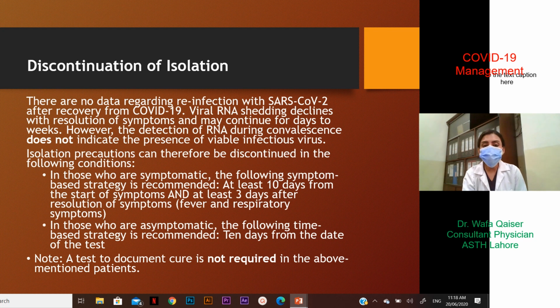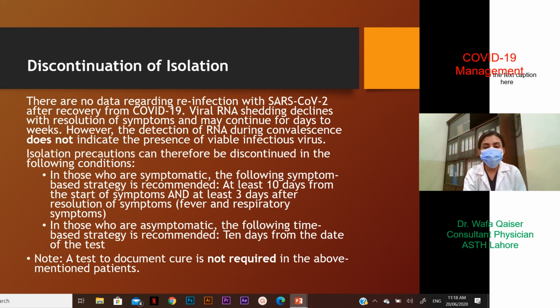There are no data regarding reinfection with SARS-CoV-2 after recovery from COVID-19 infection. Viral RNA shedding declines with resolution of symptoms and may continue for days to weeks. However, the detection of this RNA during convalescence does not indicate the presence of viable infectious virus. Isolation precautions can therefore be discontinued in the following conditions.